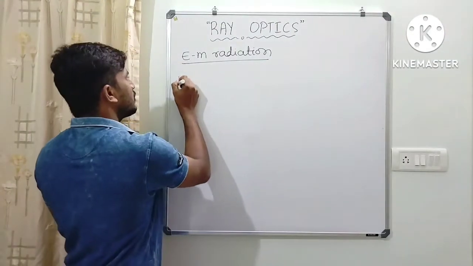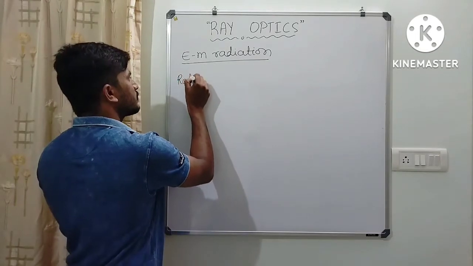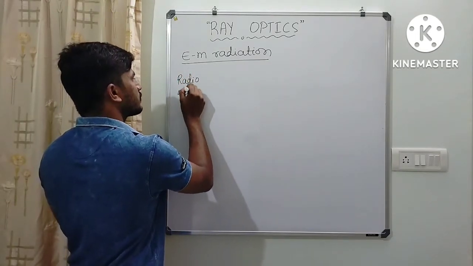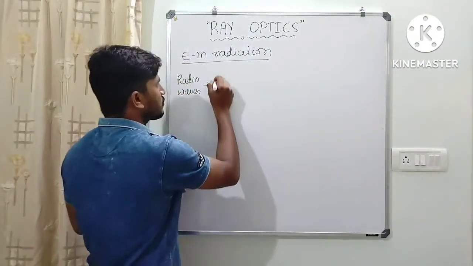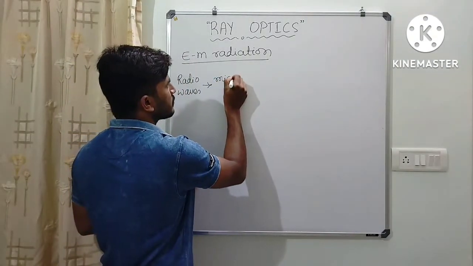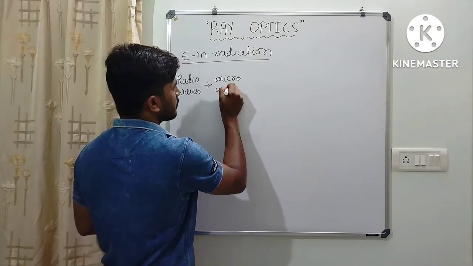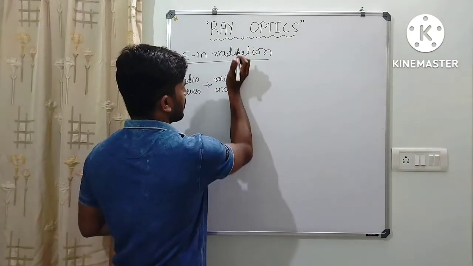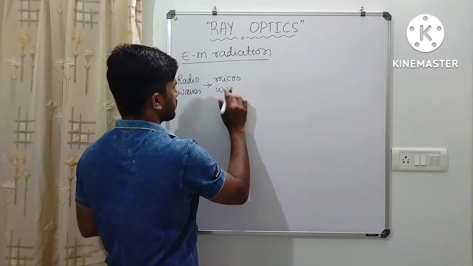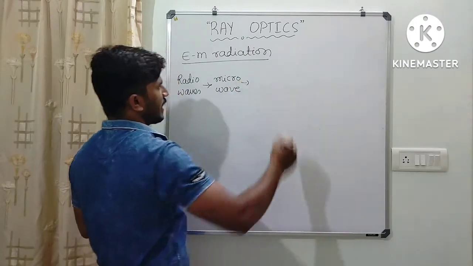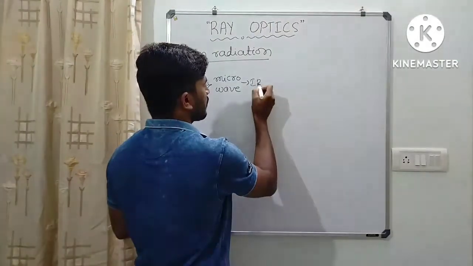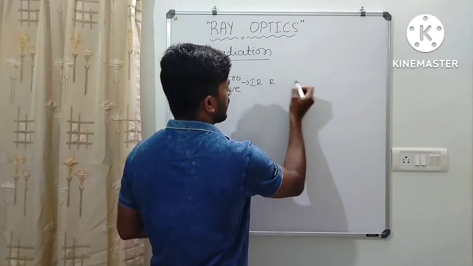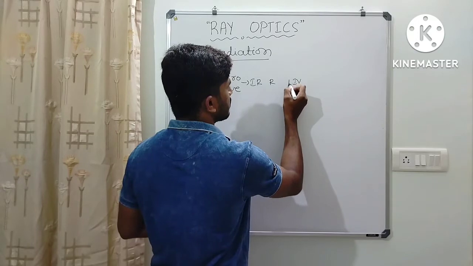we have radio waves, then we have microwaves, then we have infrared radiation, then red, like VIR.